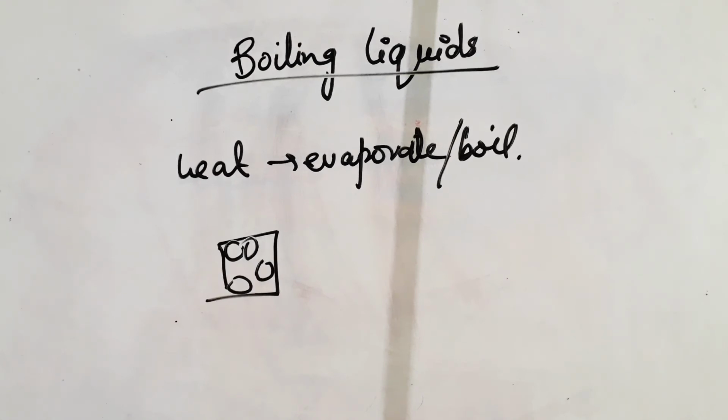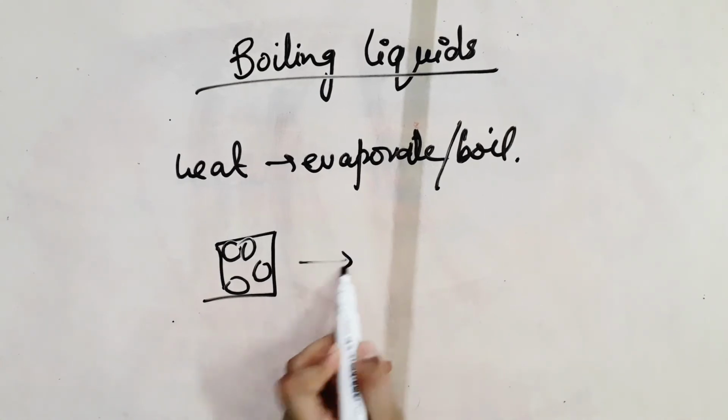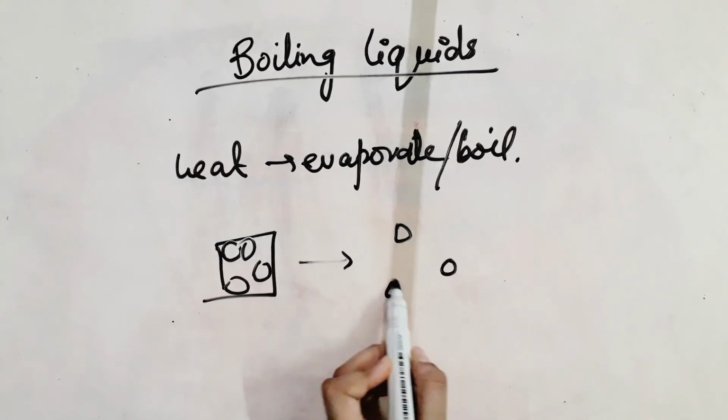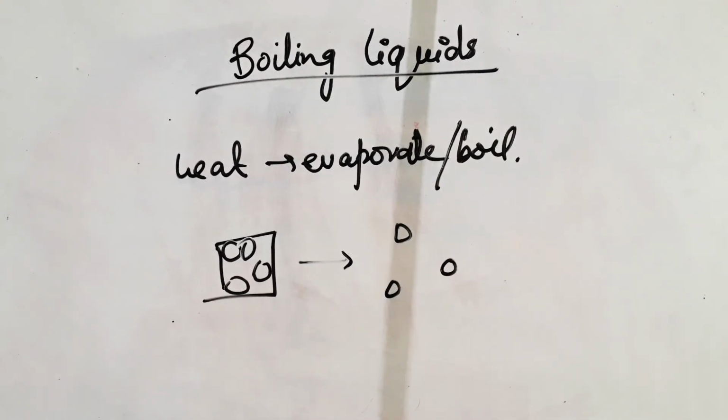As the particles gain heat energy, they move faster. Some particles have enough energy to break the weak attractive forces holding them together. These particles can escape into the air as gas particles. So they convert into gas, in which they have no attractive forces between them. This process is known as evaporation or boiling.